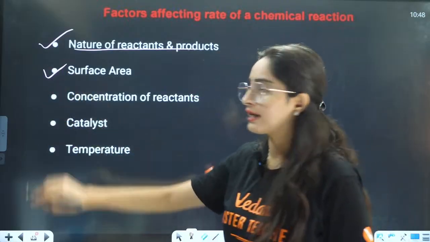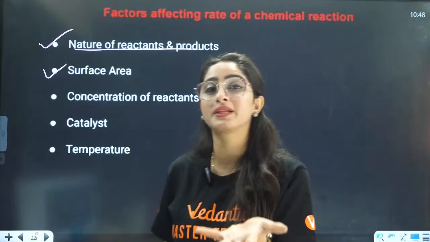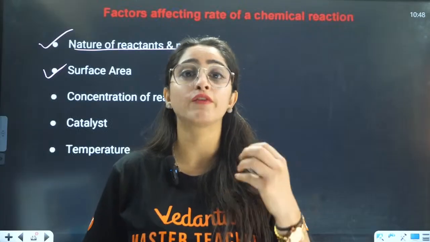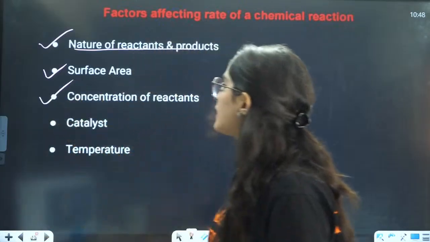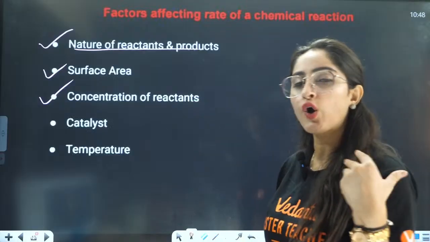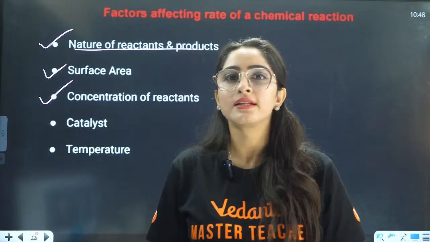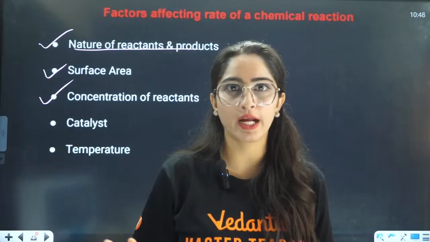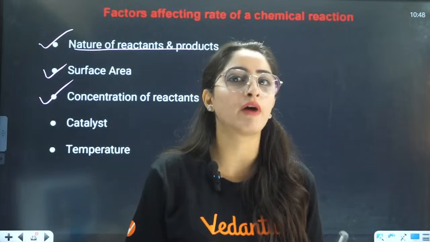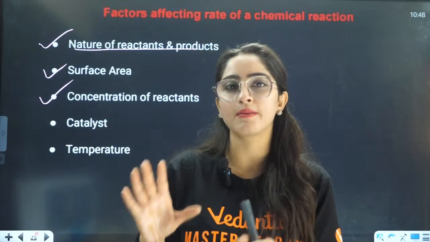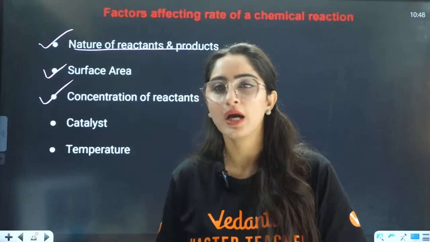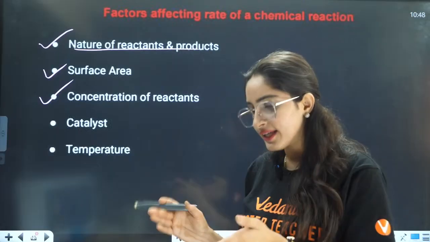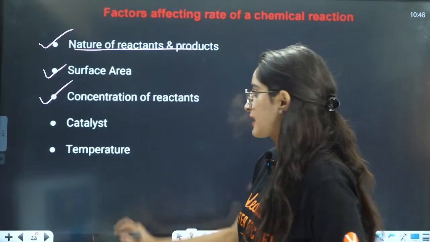Second is the surface area. The more the surface area, the more surface there is for the reaction to take place. That is why more surface area will increase the rate of reaction. Third is concentration of reactant. If the concentration of reactant is very high, then definitely, for example, if thousands and thousands of people are fighting for one thing, then definitely there will be some kind of justice for you. So the concentration of reactant is very high, that means definitely the reaction is going to occur in this case.